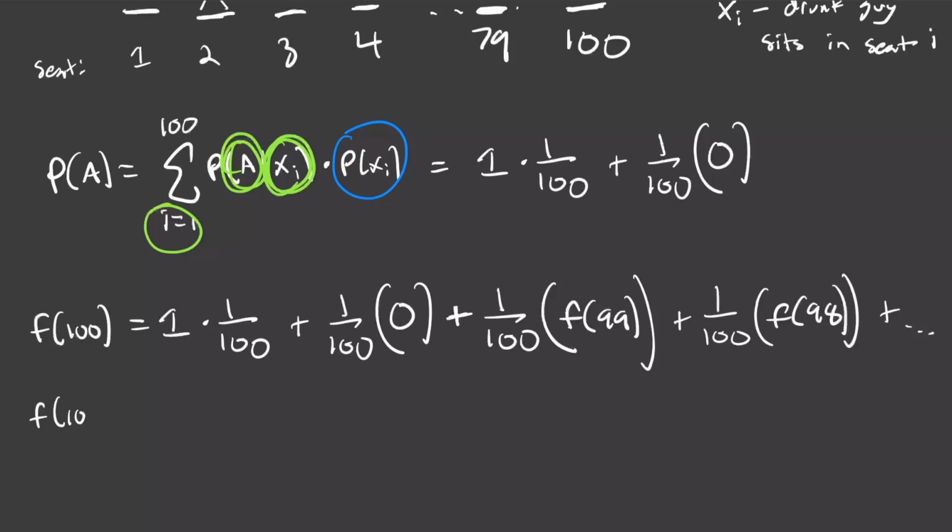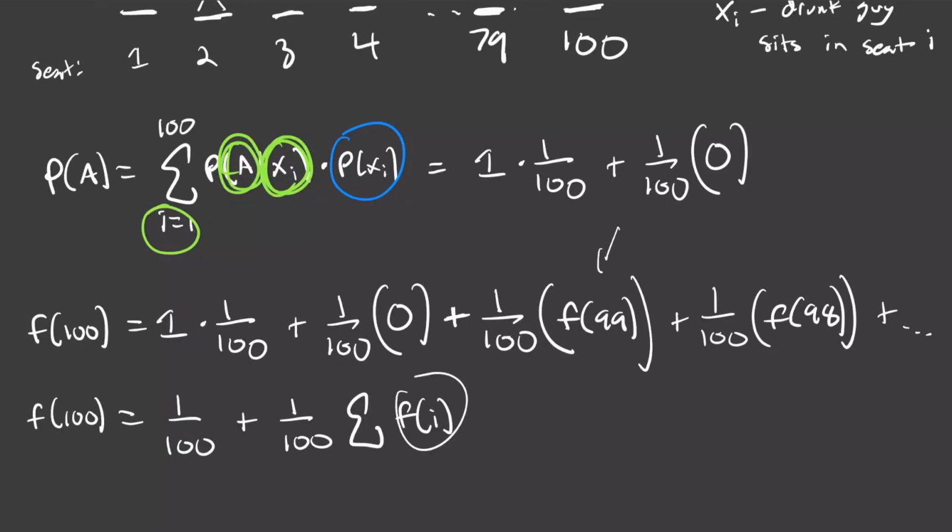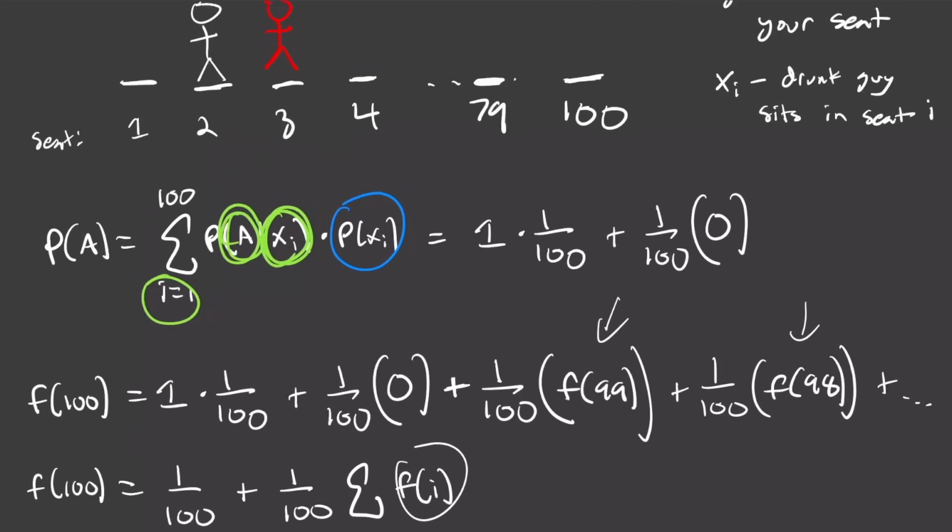We have f of 100 is equal to 1 out of 100 plus 1 out of 100 times 0, which is just going to be 0. And then we're going to end up summing 1 out of 100. We can pull a common factor times the sum of all of these f's that keep on going. So it's going to be f of some iterator, let's say. So all these are going to be f of 99 plus f of 98 plus f of 97 all the way down to, well, let's figure out actually what it goes down to.